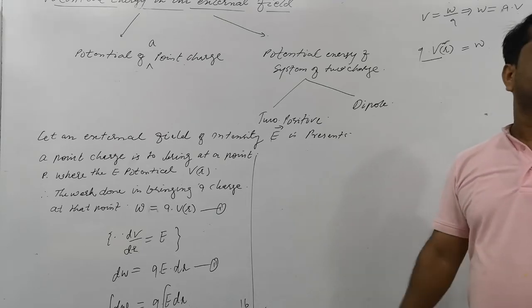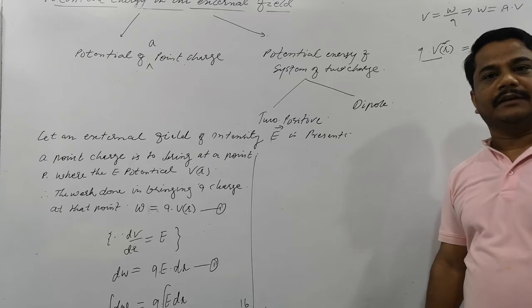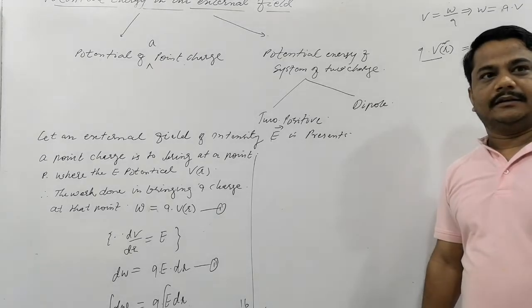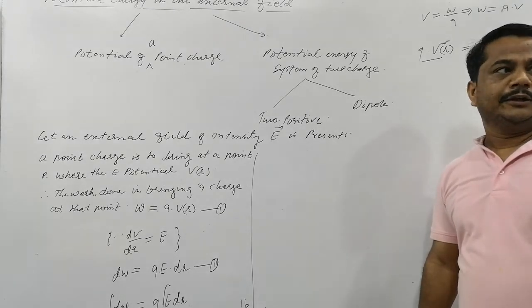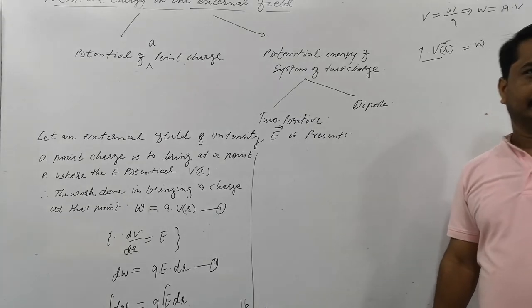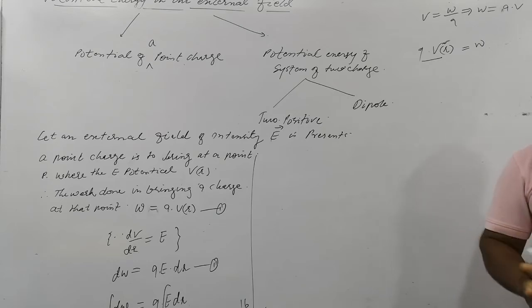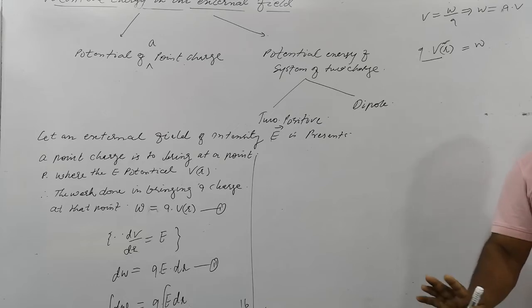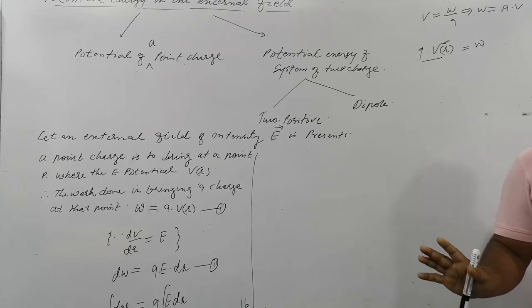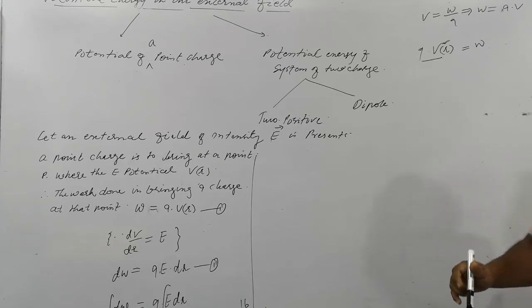So this is well understood here, the external field. You are not taught what the source of the electric field is, who has developed the field, and the source of the field is not specified. The field is present; it's enough to tell you that the field is present. Is that clear or not?